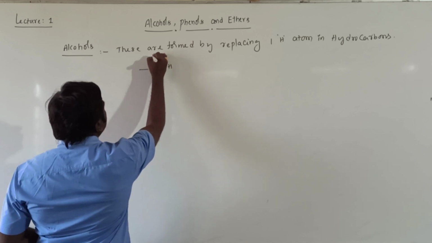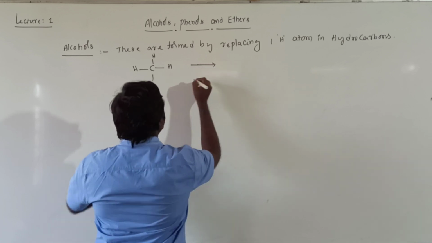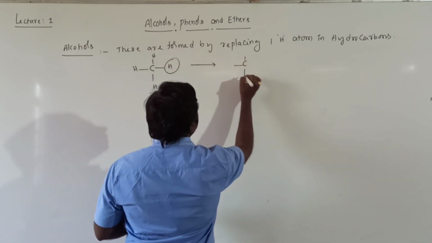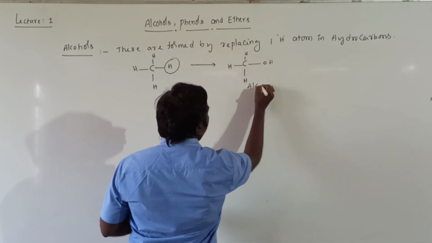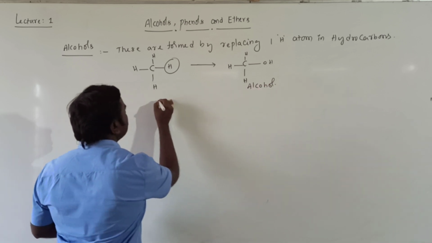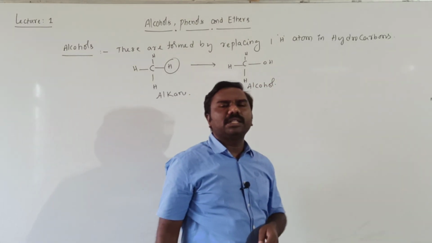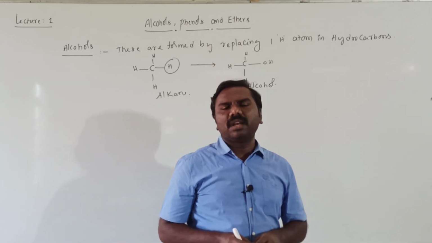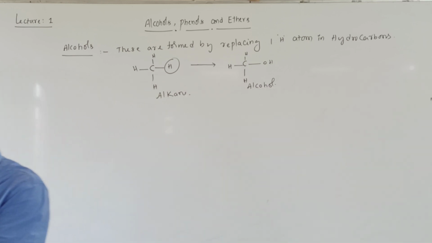Methane contains 4 hydrogens. When H is replaced by OH, it is alcohol, and this is alkane. So when one hydrogen atom in a hydrocarbon is replaced by an OH group, it forms alcohols. Okay, next.